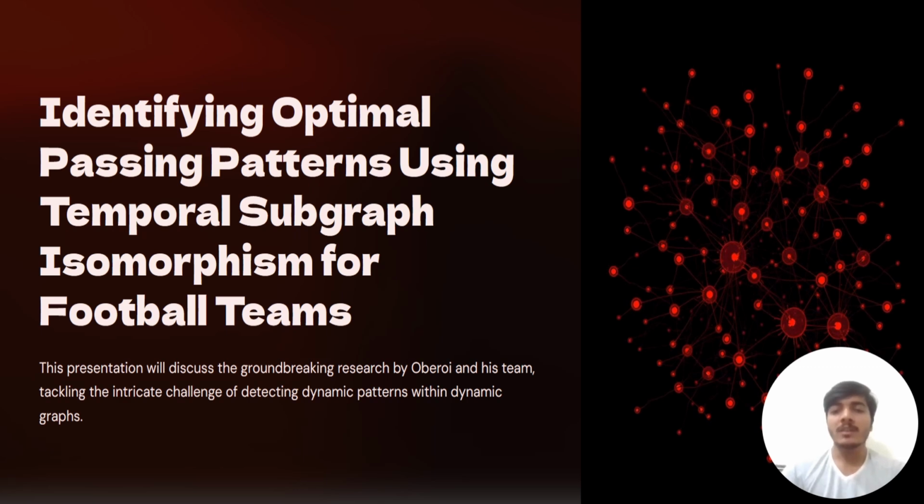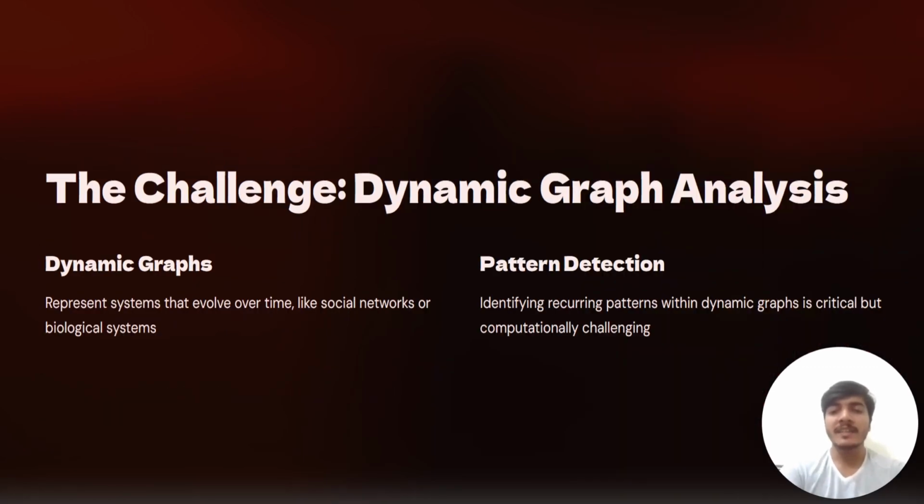Oberoi and his colleagues focus on detecting dynamic patterns in evolving graphs using subgraph isomorphism. Unlike static graphs, dynamic graphs evolve over time, making the detection of recurring patterns computationally challenging. Their method models a graph as a sequence of snapshots capturing discrete time intervals to facilitate efficient pattern detection in dynamic systems such as social networks or biological systems.